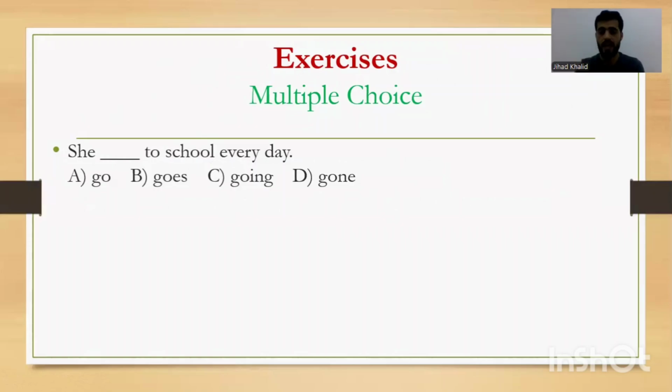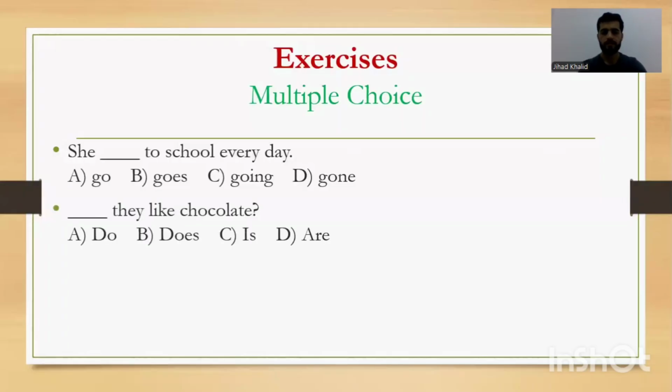One person. If it is only one person, we add S or ES. So what do we say? She go, or she goes, or she going, she gone? We haven't talked about gone and going. So go or goes? Answer: goes. Well then, because she is singular, we should add S or ES. Go, goes. Good job.